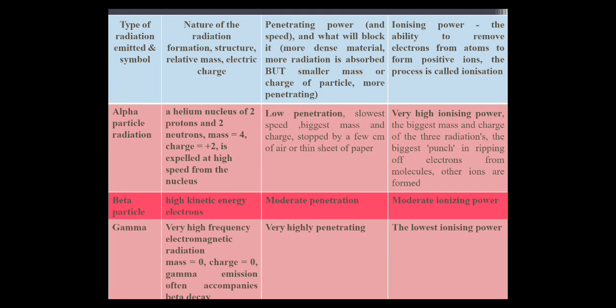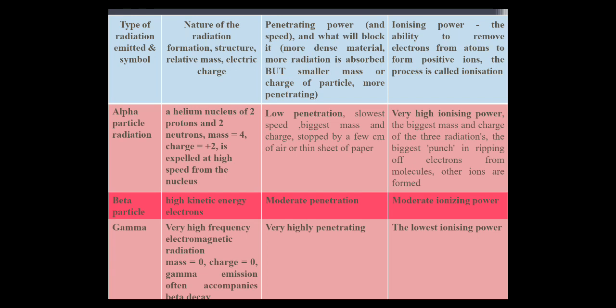Next we'll see penetrating power. Alpha particles, low penetration, slowest speed, biggest mass and charge, stopped by a few centimeters of air or a thin sheet of paper. Beta particles, moderate penetration. And gamma, very high penetrating power.